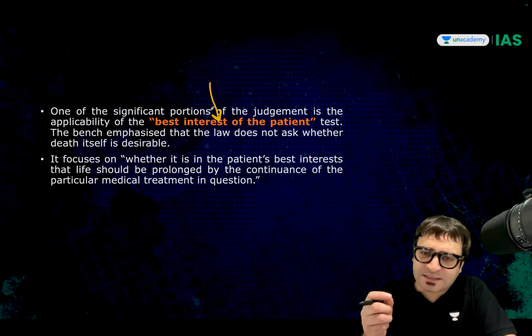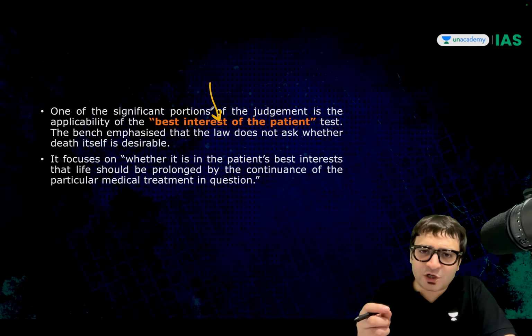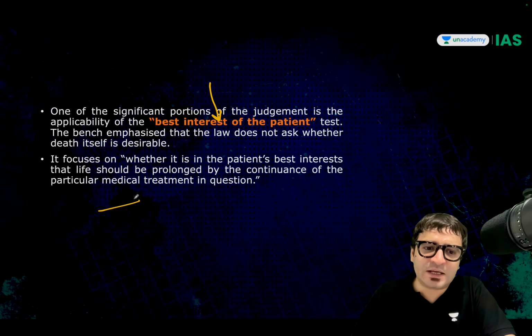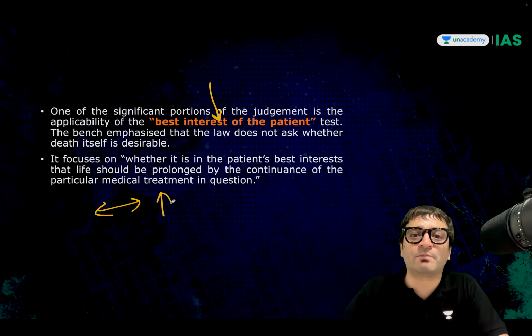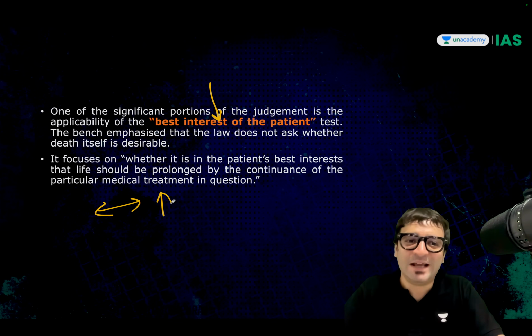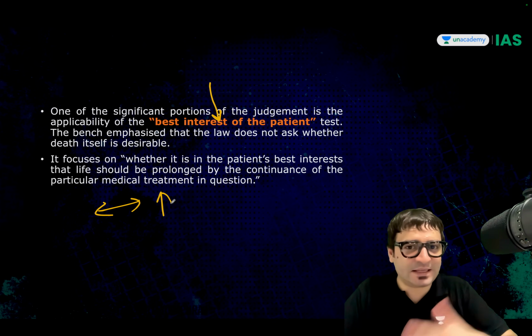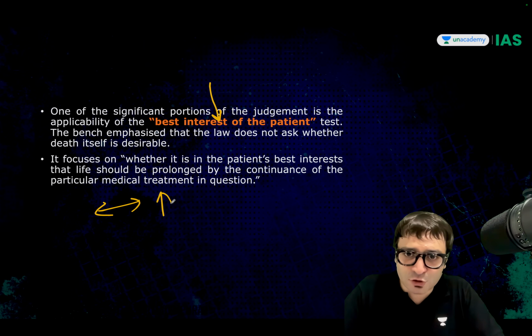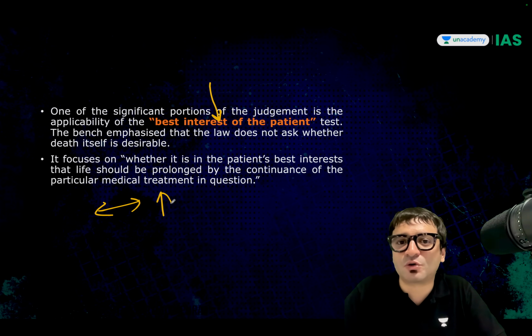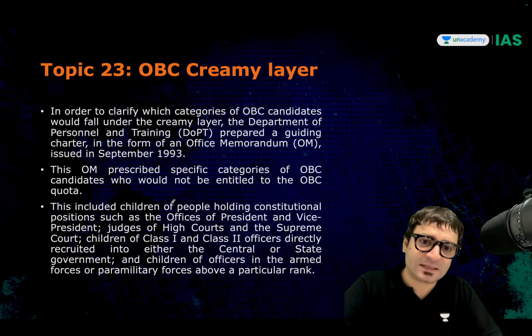We have to decide a future course of action based on what is in your best interest, which particular medical treatment is in your best interest, and decide accordingly. And in this case, we decide for your death, and that is how for the first time this passive euthanasia judgment, the Common Cause judgment, was implemented when Mr. Harish Rana was allowed to die with dignity. That is this case.